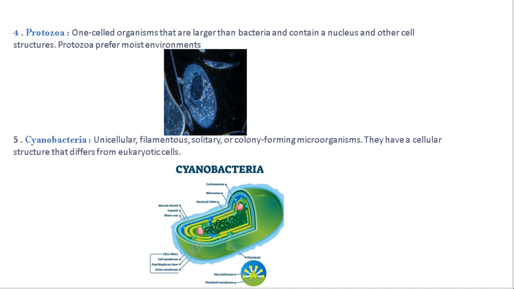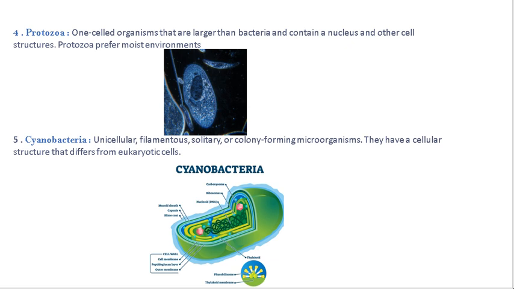Now in the next slide we'll get to know about protozoa. A protozoa is a one-celled organism that is larger than bacteria and contains a nucleus and other cell structures. Okay, protozoa prefer only moist environments. So moist environments are nothing but cold storage places.